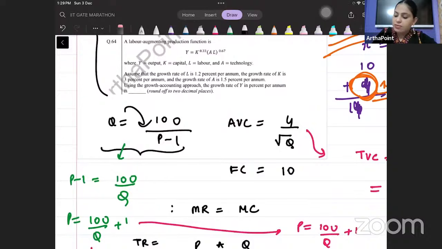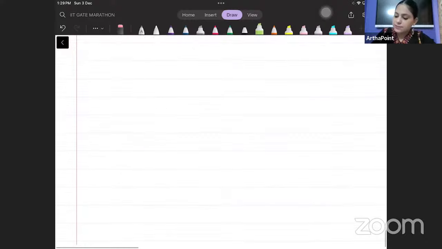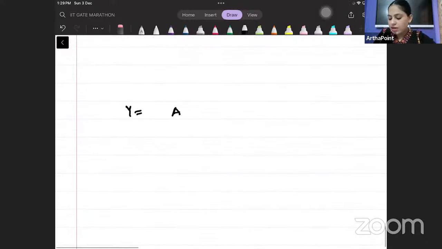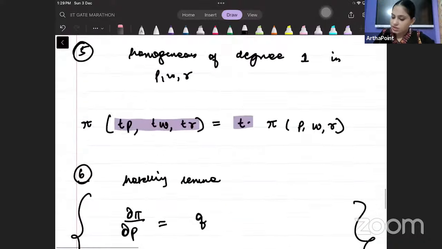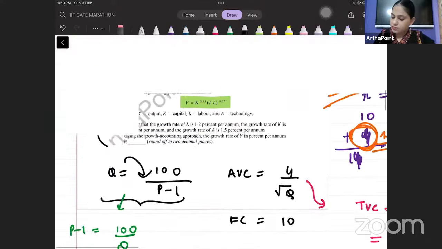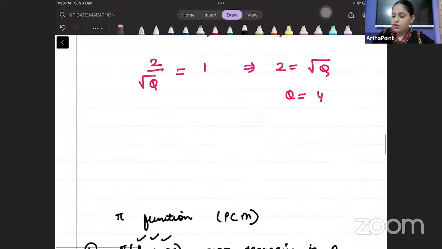This tells you that you have labor augmented production function. ये मैंने multiple times class में करवाया है. That whenever we have to find the growth rate, we should be taking log. किया है हमने बहुत बार. कर लेते हैं बेटा फिर. The function given to you is Y is equal to K to the power 0.33, AL to the power 0.67.